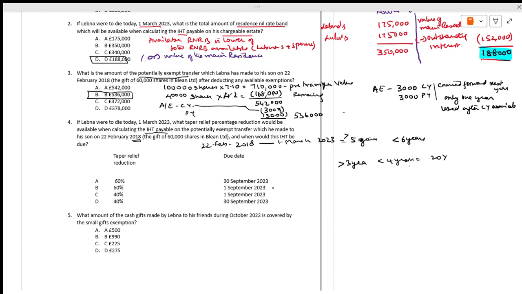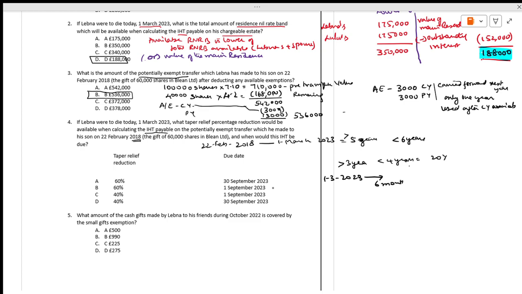Fine. Now, what is the due date? That's very important. Due date is nothing but 6 months after the end of the month in which the donor dies. When the donor dies on 1st March 2023, you have to add 6 months.